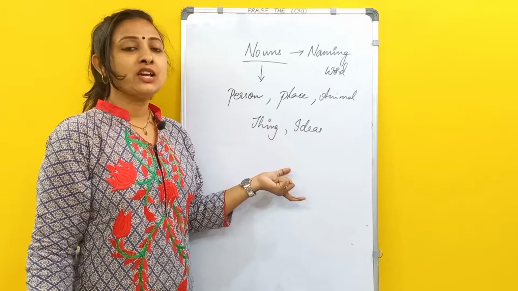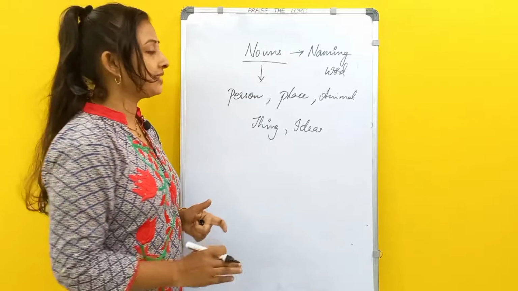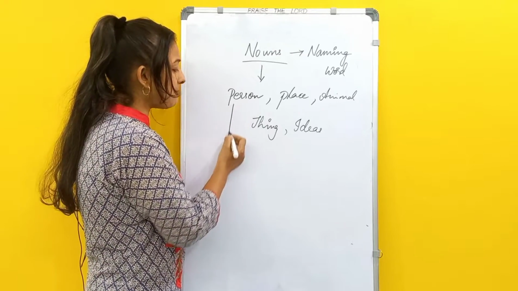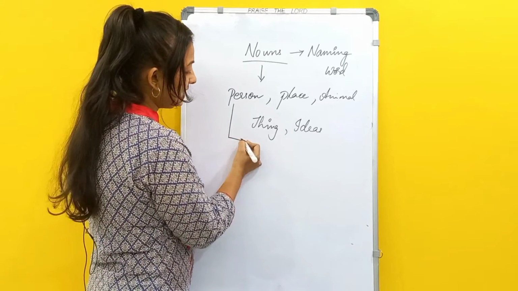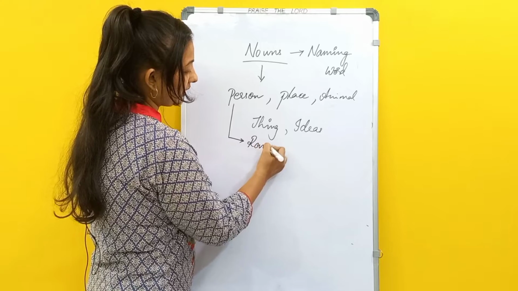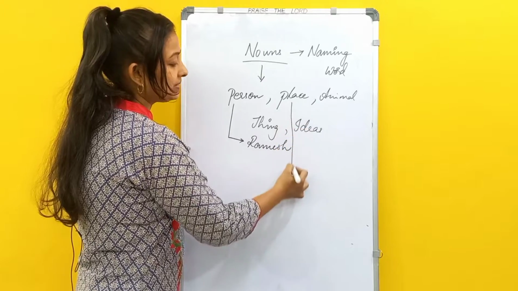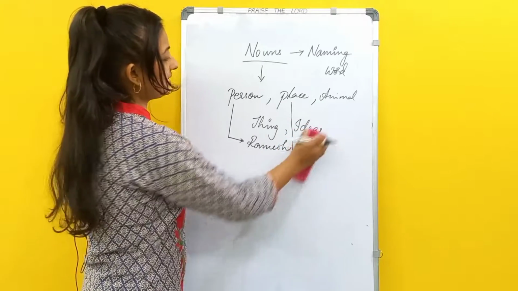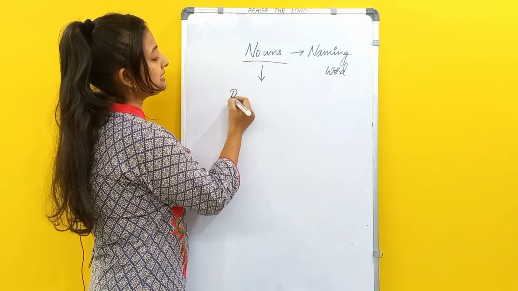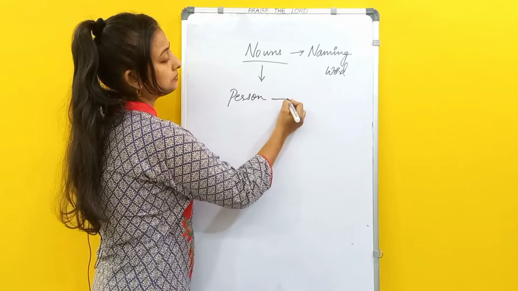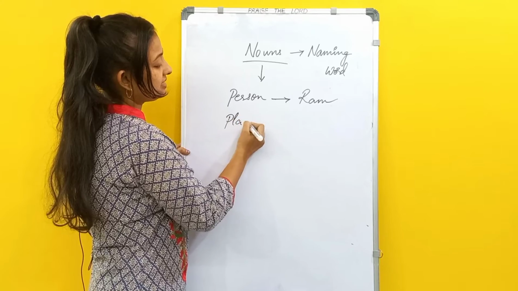So under this, we have again seen subcategories. Now we will be discussing in detail all the subcategories. Before that, we will try to give an example of each kind. So for person, like we have seen the other day, names. Place.